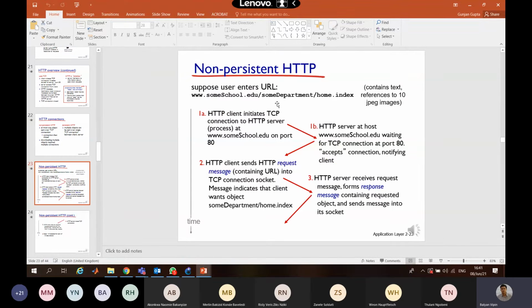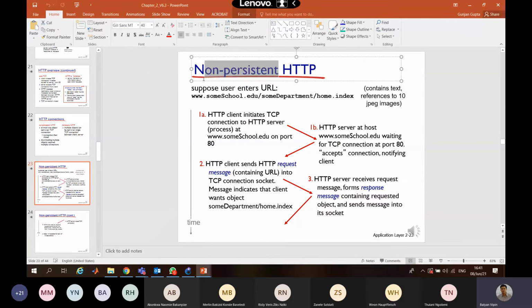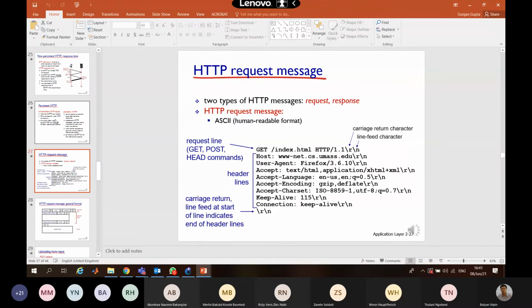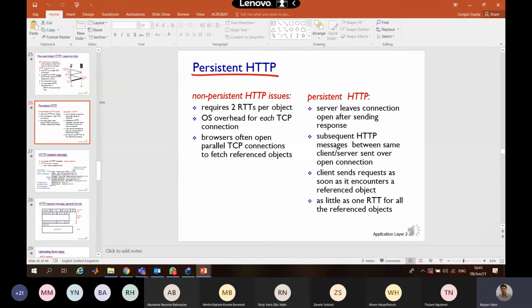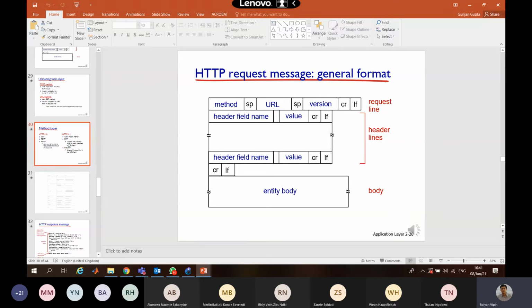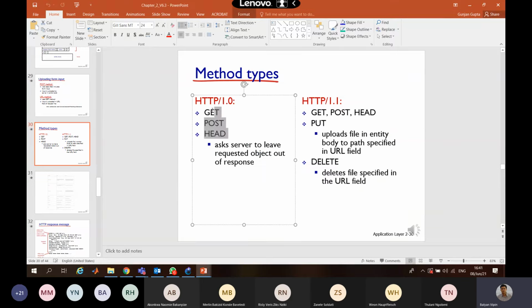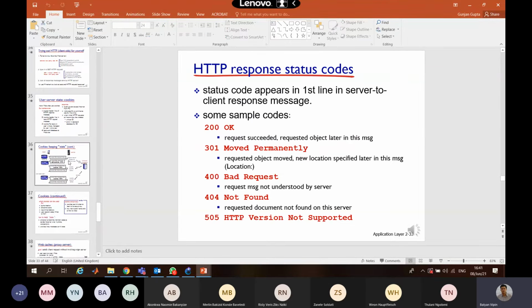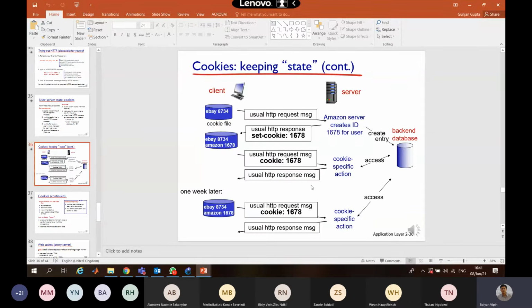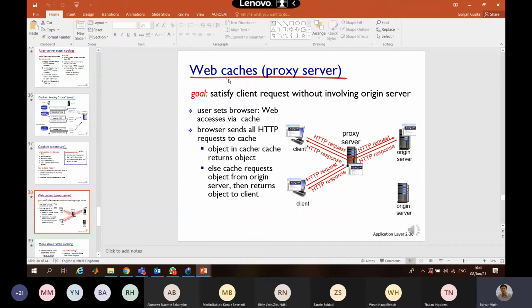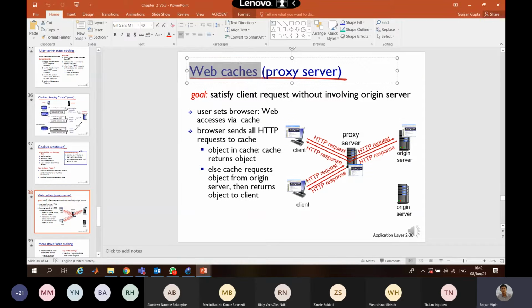What is the difference between non-persistent HTTP and persistent one? This is the persistent one, and the previous one was non-persistent. How it works means how you upload these things. What are cookies and how cookies keep the state of a client on a server. This is explained here, and how you use web cache in the proxy server.